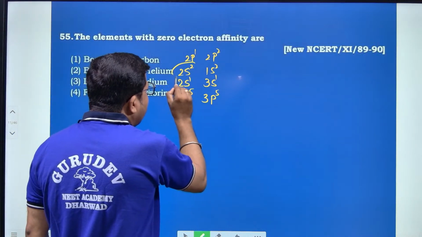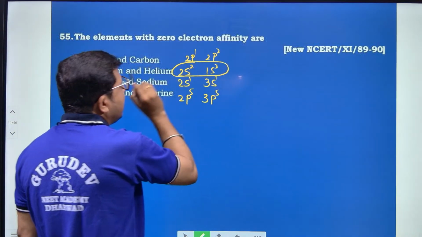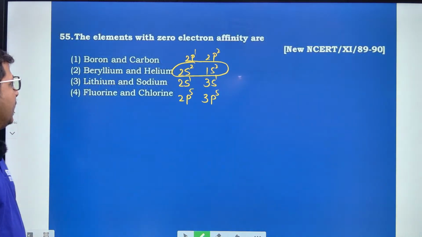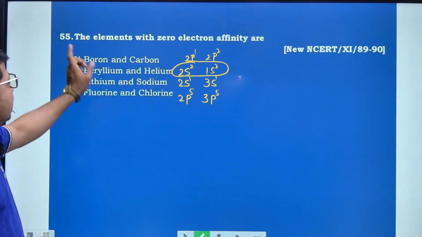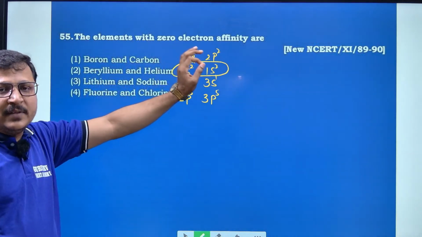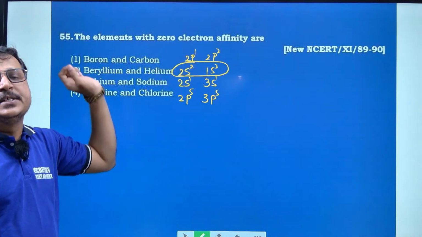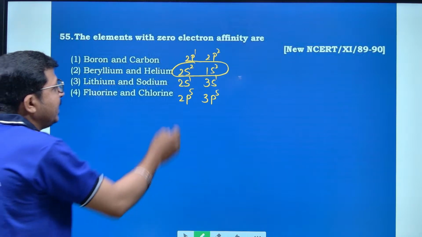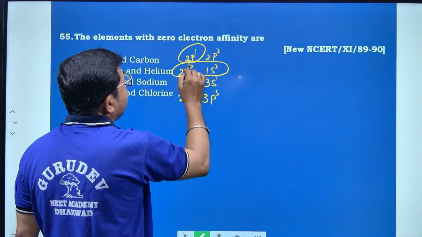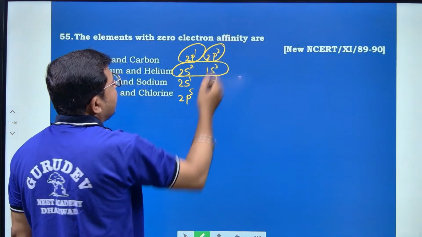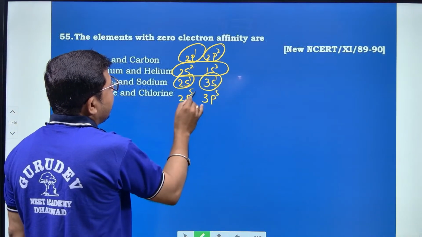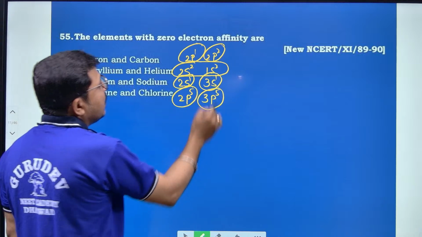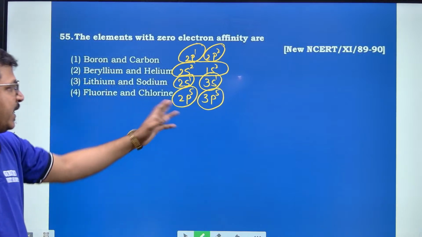Here there are no unpaired electrons at all in the outermost orbitals. If there are no unpaired electrons in the outer orbitals, then the electron affinity of that particular element will be 0. Comparing to that, here one unpaired electron, here 2 unpaired, and here 1 unpaired, here 1 unpaired, and 1 unpaired electron is present in 2p5 and 3p5.